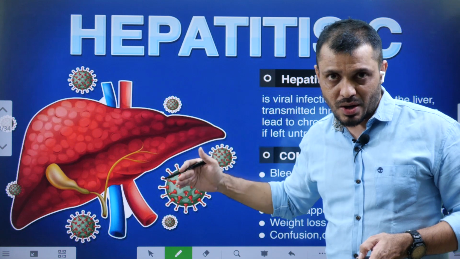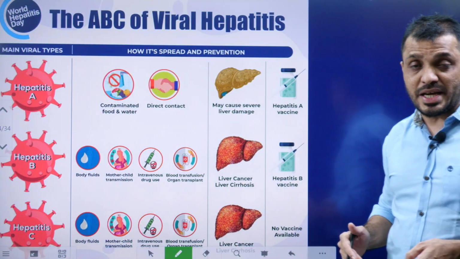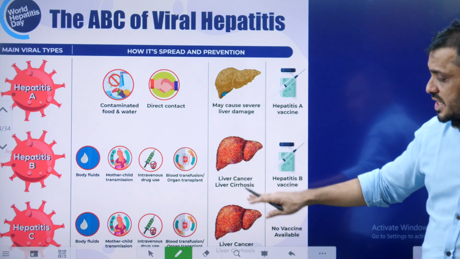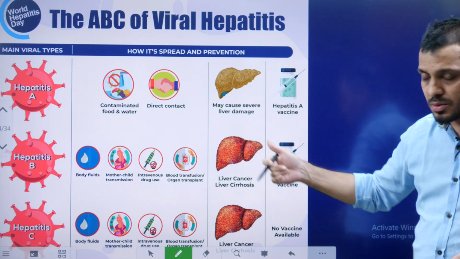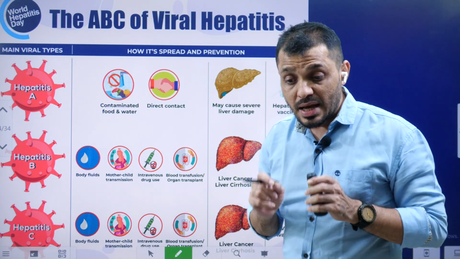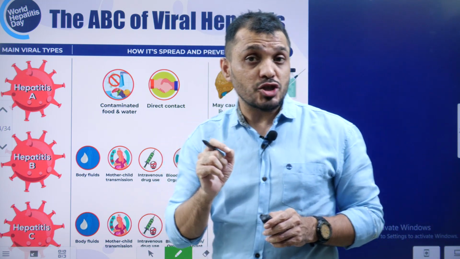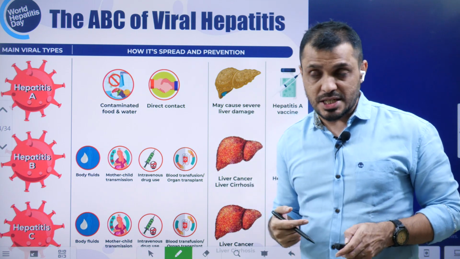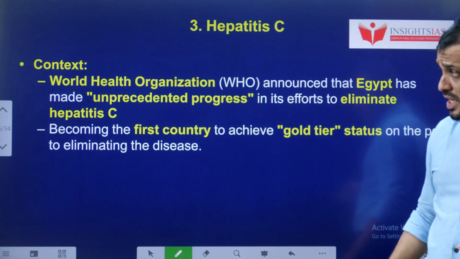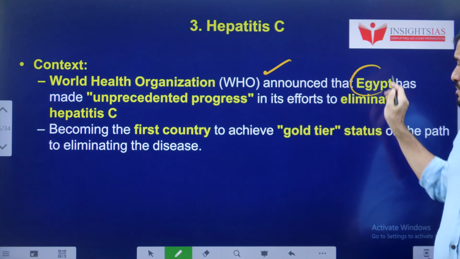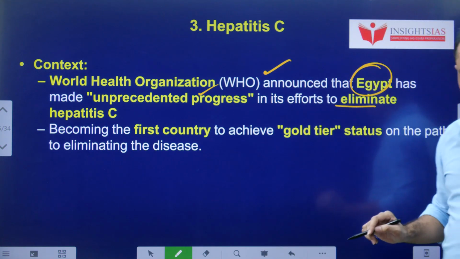It is a virus-caused disease. Hepatitis is of three types: hepatitis A, hepatitis B, and hepatitis C. In all these conditions, it damages the liver and leads to liver cirrhosis. And you must understand, students, the liver is the only organ in the human body which has the capacity of regeneration. The World Health Organization announced that Egypt is making remarkable progress in eliminating hepatitis C.